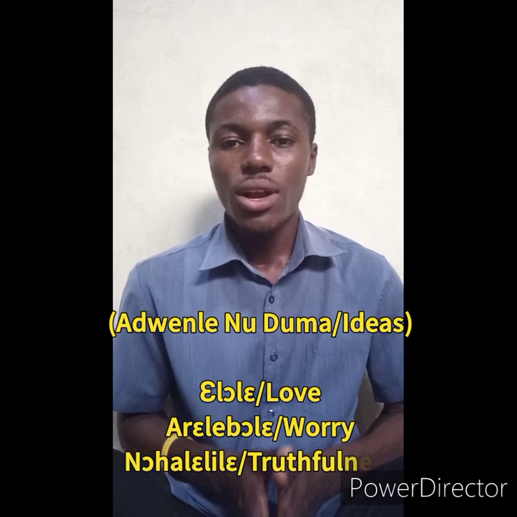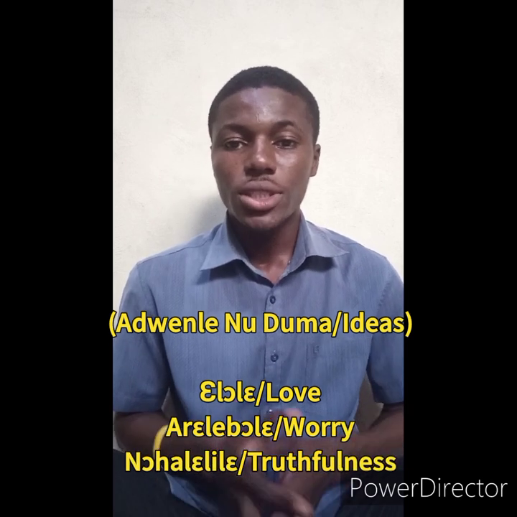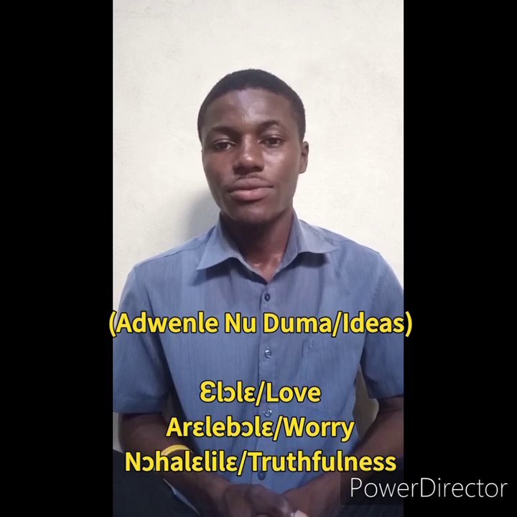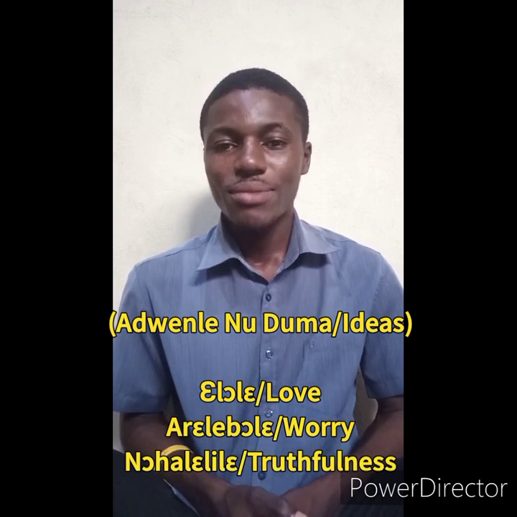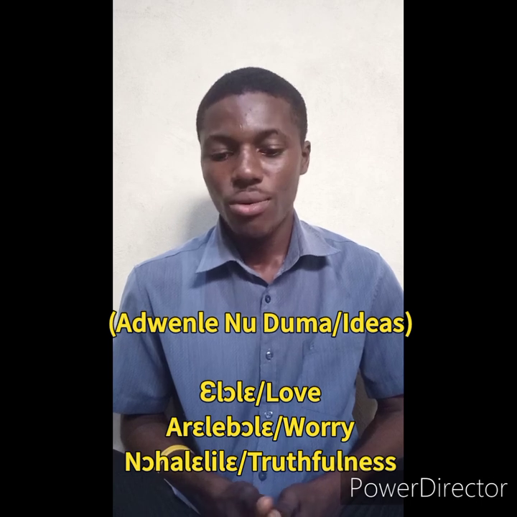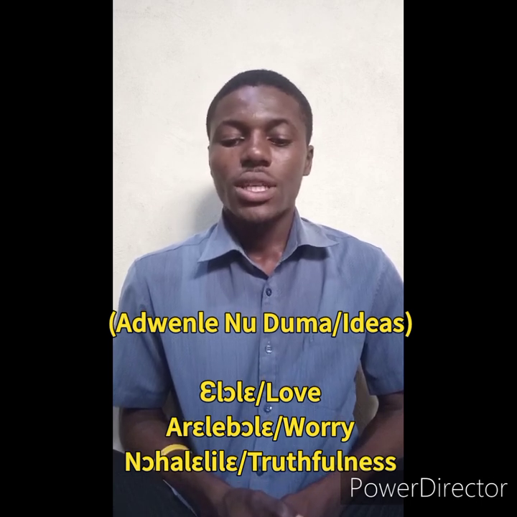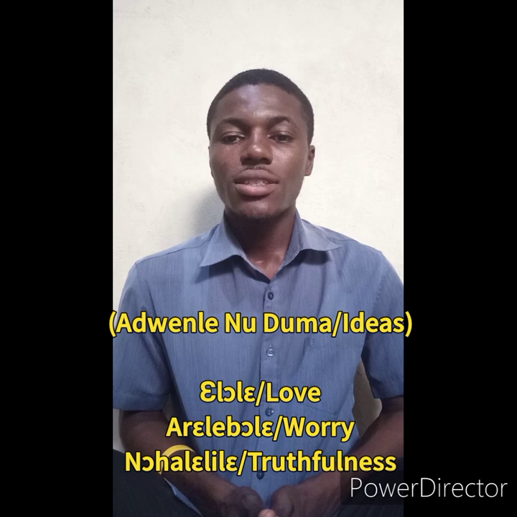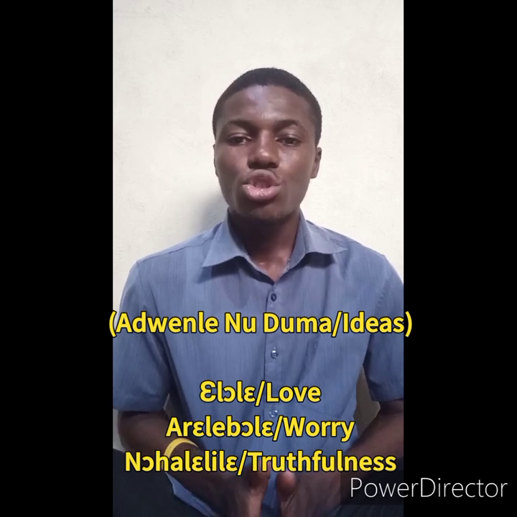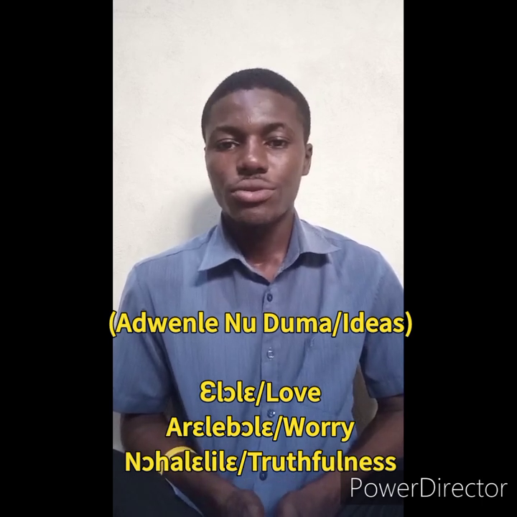You have agalubole, being worried. If you are worried, in Nzema you say agalubole, agali ebo. You have nohalelile, truthfulness, or being truthful.